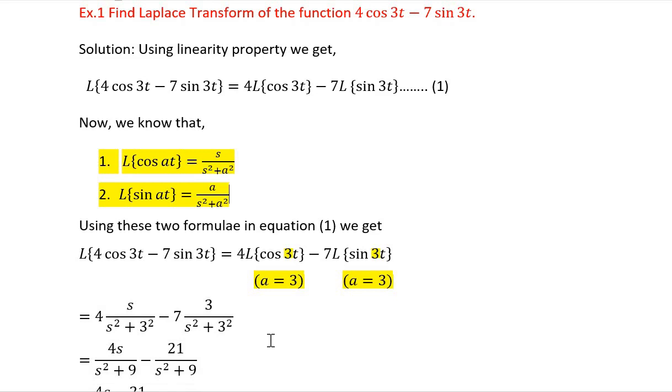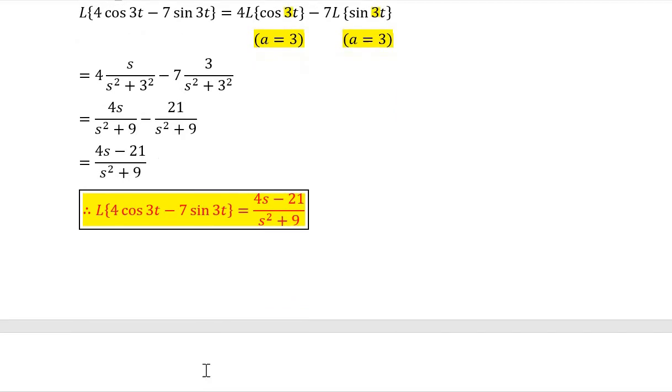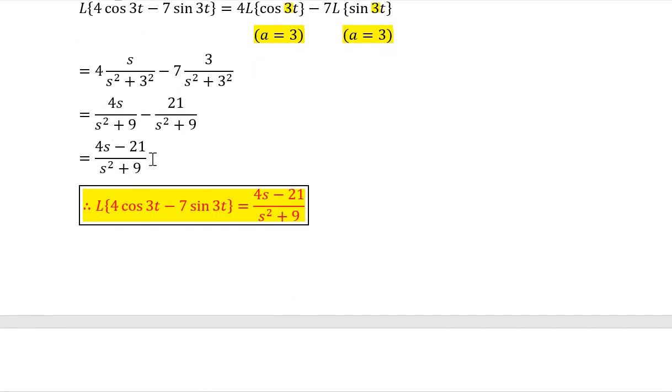So it is 4s upon s square plus 9 minus 7 into 3 is 21 upon s square plus 9. Because the denominator is common, the final answer is we combine the numerator, 4s minus 21, whole divided by s square plus 9. So this is the Laplace transform of this function.